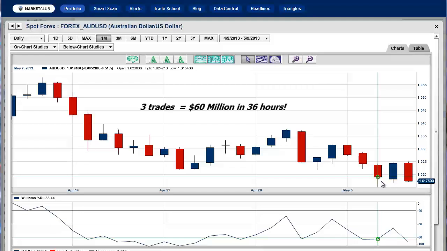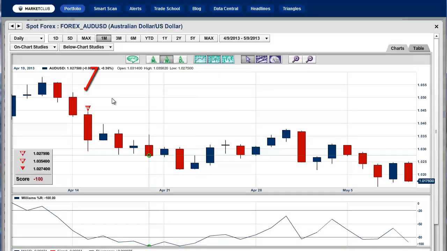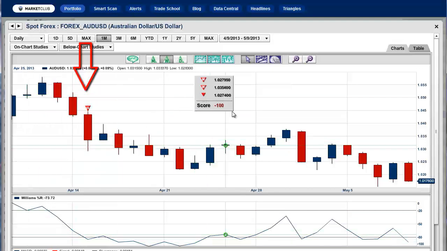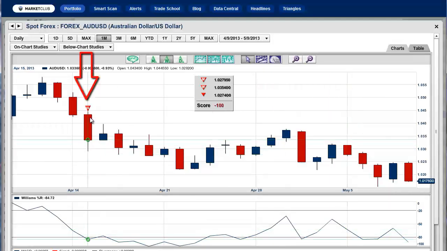But let's take a look at where the trade triangles came in. Show how the trade triangles work. We just have to go to the trade triangle box right here, and we're going to choose the weekly because that's what we use for Forex. That's the intermediate term trend. And here it comes in right here on April 15th at 103.54. Now you can see below here all of our trade triangles are negative on this market, indicating a lower trend. So while George got in right here, we actually got in much earlier and much higher.